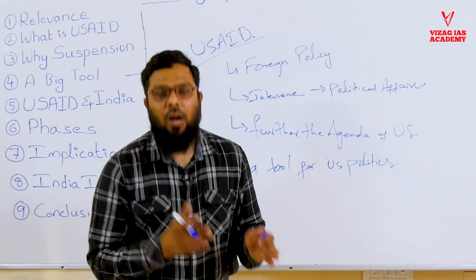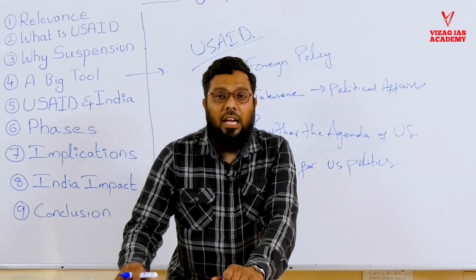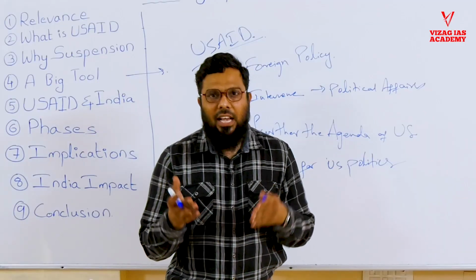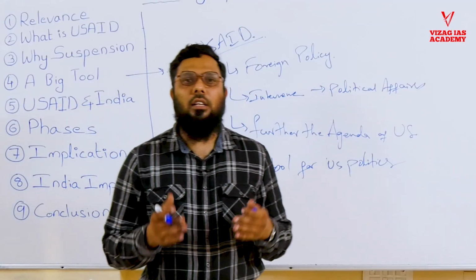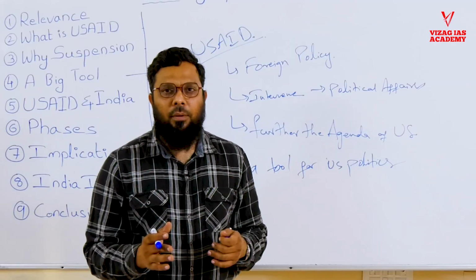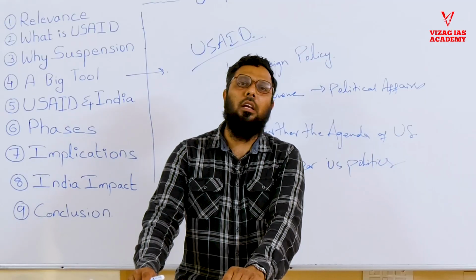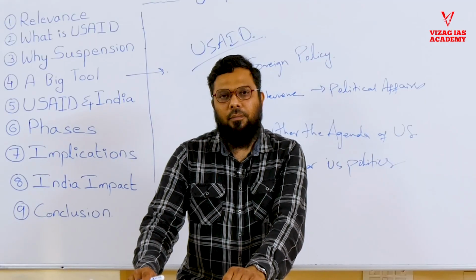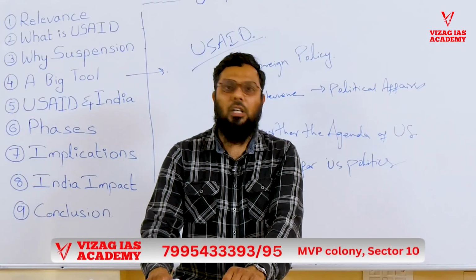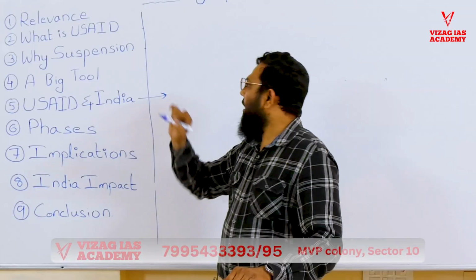But making it a department of the US government is going to take very long because he has to have congressional approval. The US Congress, what we call Parliament in India, is called Congress in the USA. So the US Congress has to pass an act allowing the president to do so, but that is not happening in the short term that we see. And therefore, he is downsizing this entire thing. He is taking the risk. That is his policy. Now, we'll see USAID and India.